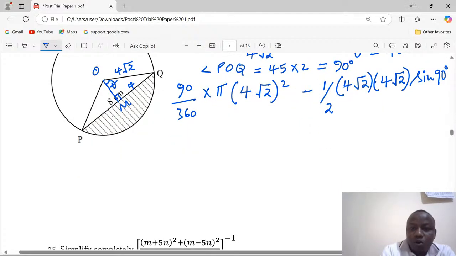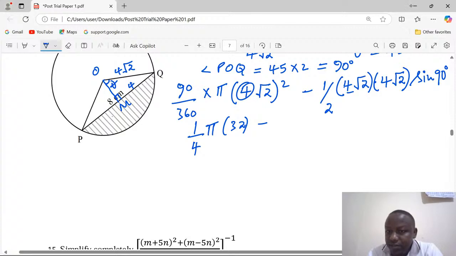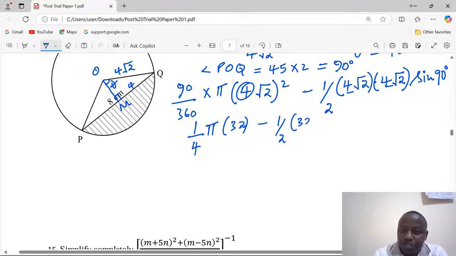So this is going to be a quarter pi, 4 root 2 squared. This becomes 16, and when you square root 2, we get 2. Therefore, 16 by 2 is 32. Minus, when we square again here, we're going to get 16 times 2, which is 32. So half by 32 by 1.